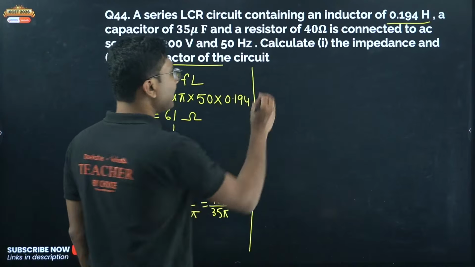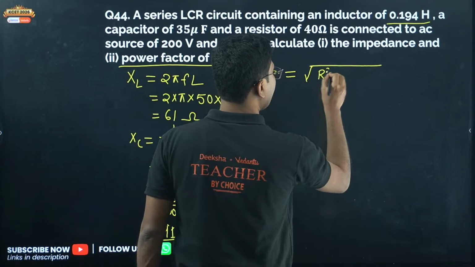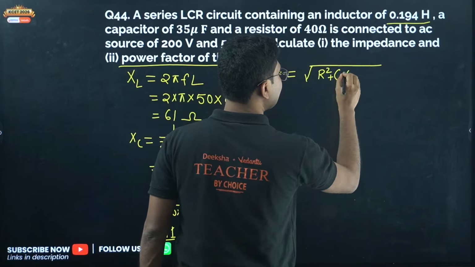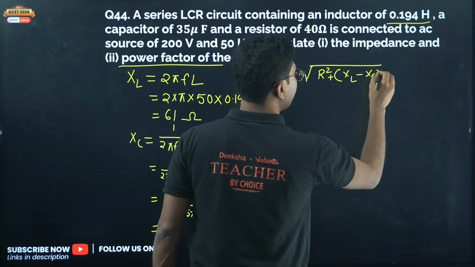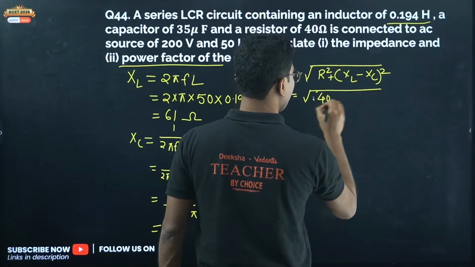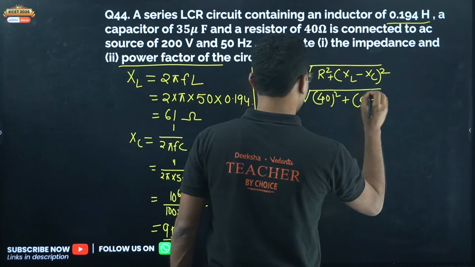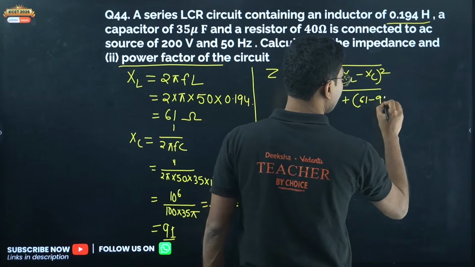Now, what is the impedance? Impedance will be the square root of R square plus XL minus XC whole square. So R square is 40 square plus 61 minus 91 whole square.